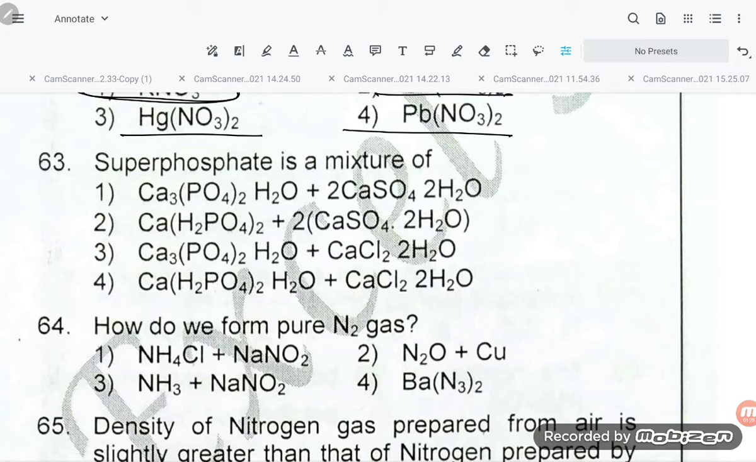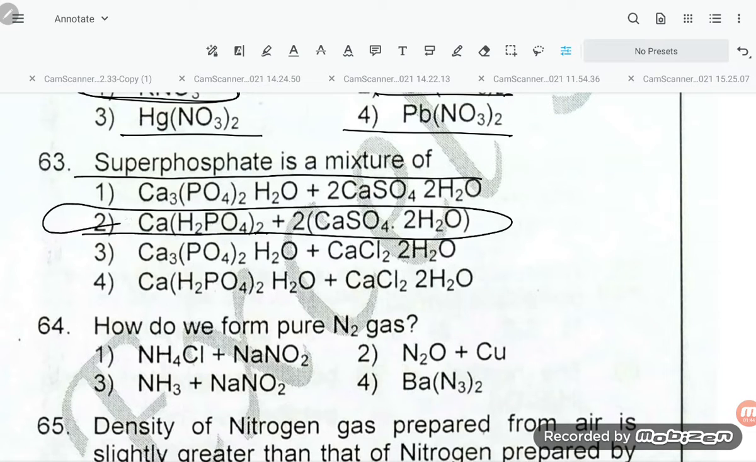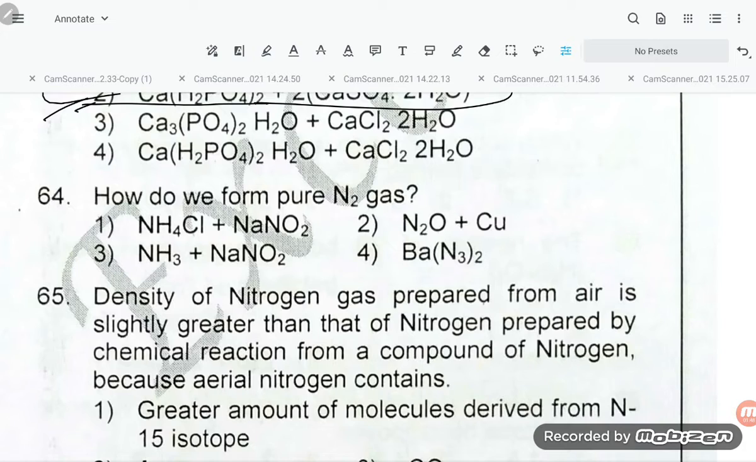And next one, students, is question number 63. Superphosphate is a mixture of calcium hydrogen phosphate and gypsum. So this is the calcium hydrogen phosphate and this is the gypsum. So option number 2 is correct, students. Now let us move to the next question. How do we form pure nitrogen?